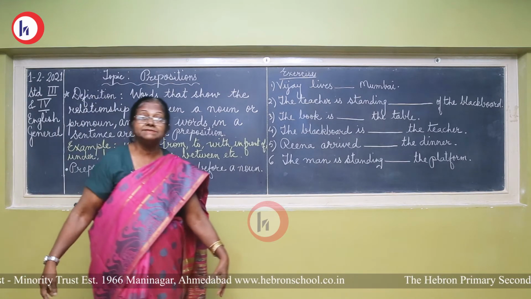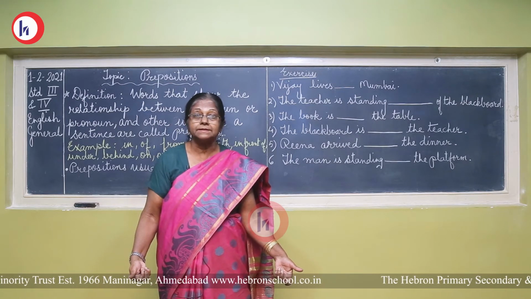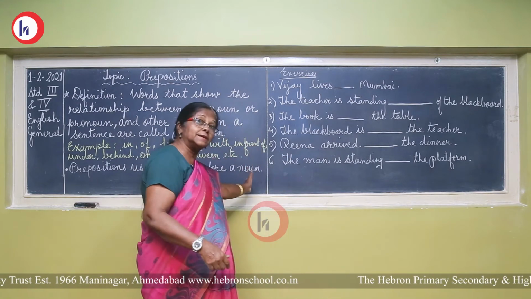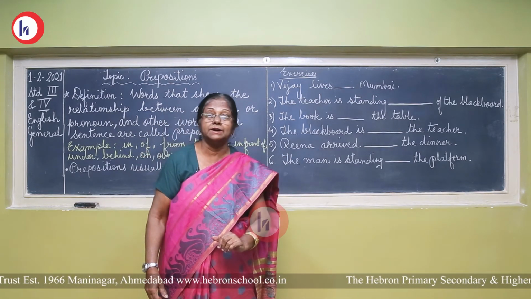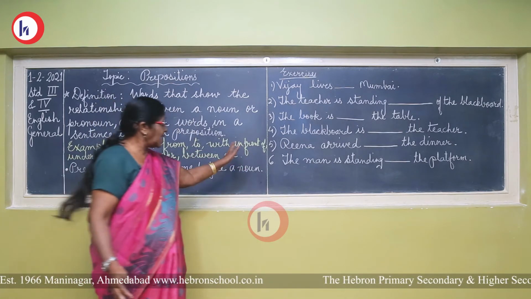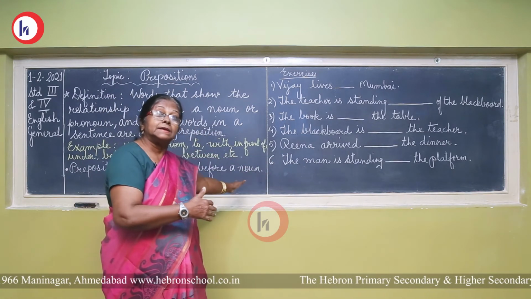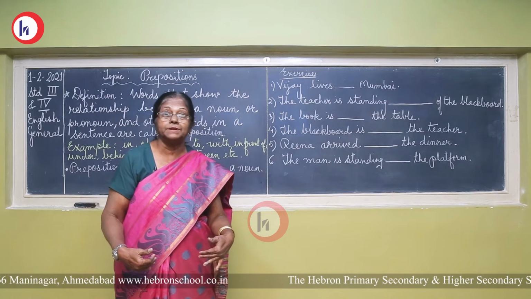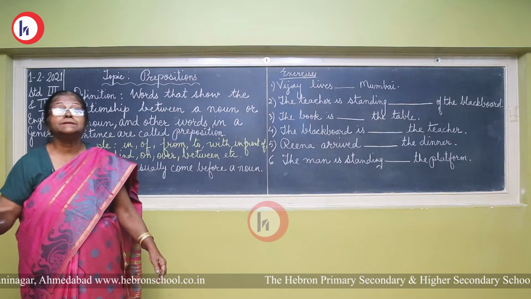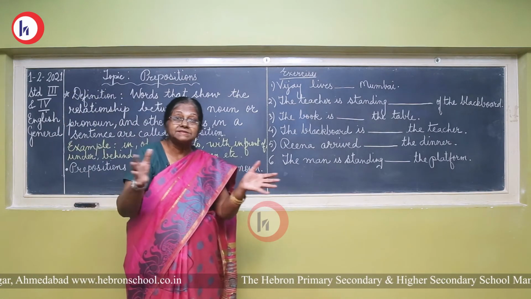Follow. Where am I standing? In front of the blackboard. Isn't it? What is behind me? Where is the blackboard? The blackboard is behind the teacher. So, this shows the position. Teacher is a noun. Blackboard is also a noun. So, the relation between the teacher and the blackboard, the relation between the books and the table. Follow, children?